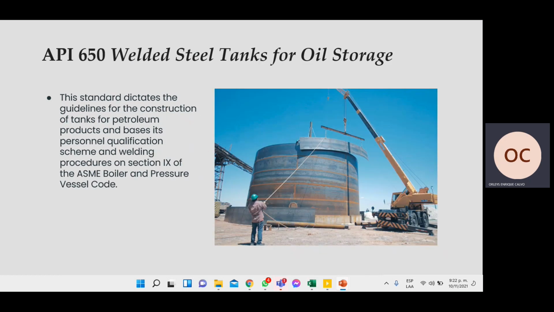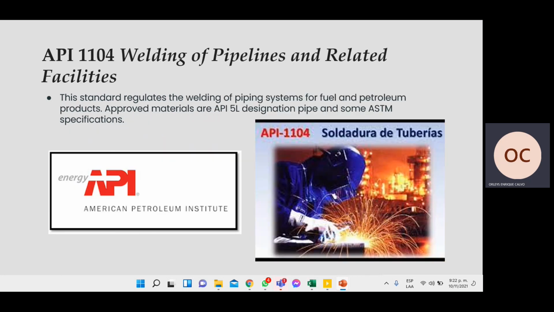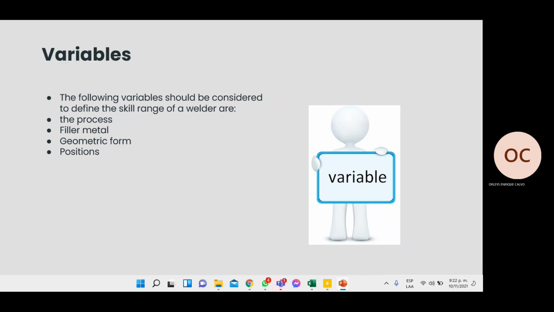The API 650 is used for tanks of oil storage, mainly in the petroleum industry. API 1104 is the welding of pipelines and related facilities. This standard is regulated for the piping system of food and petroleum products.